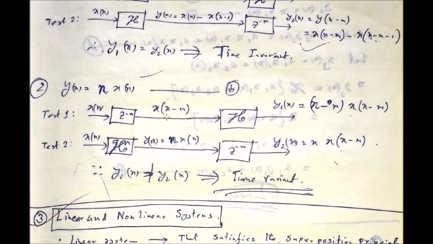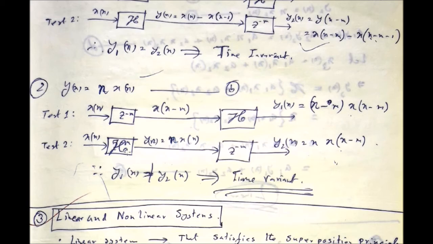As you see from the equation, y[n] is equal to n multiplied by x[n]. That means whatever the n is here should be reflected in the output, so the input argument should be reflected here also. Here the input argument is n minus m. So the output of the system will be n minus m multiplied by x[n minus m]. That is y1[n].